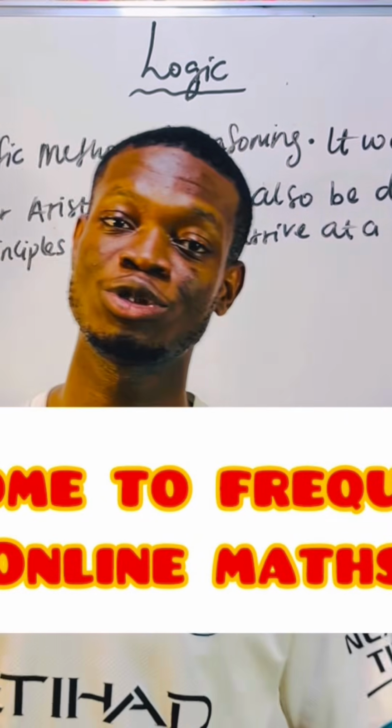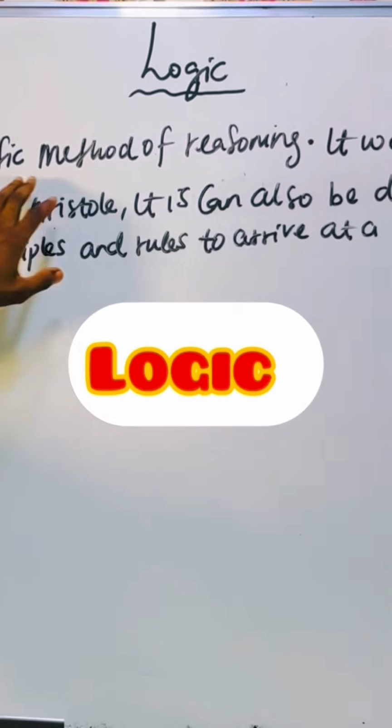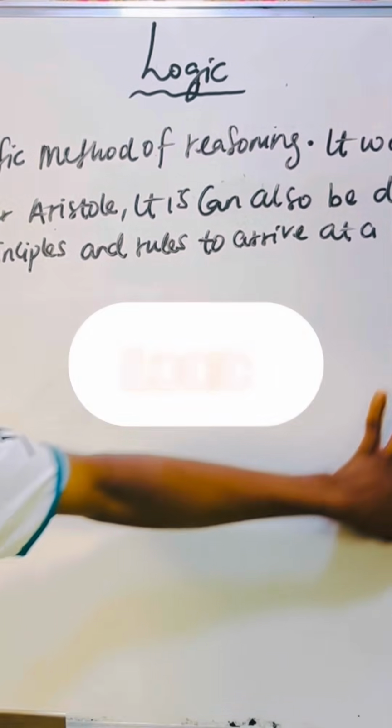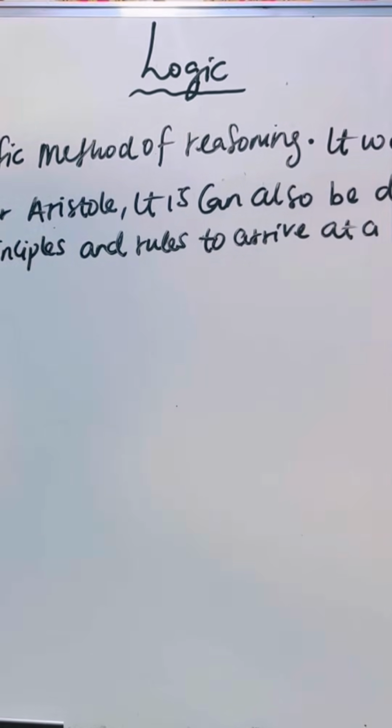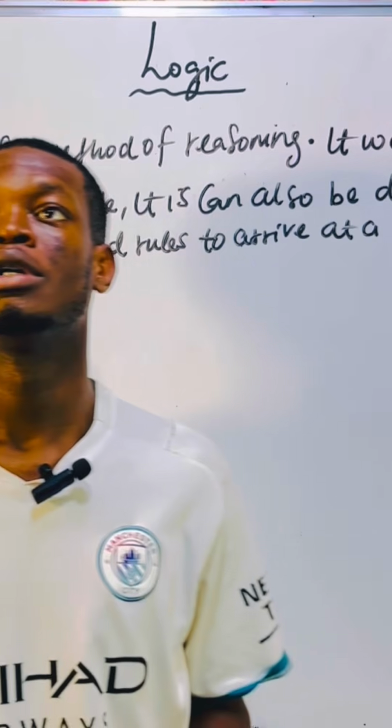In today's class, we are going to talk about what? Logic. So what is this logic all about? Let's read from the board. Logic is a scientific method of reasoning. It was discovered by a Greek philosopher, Aristotle. It can also be defined as the process of using logical principles and rules to arrive at a conclusion or solution towards a problem.